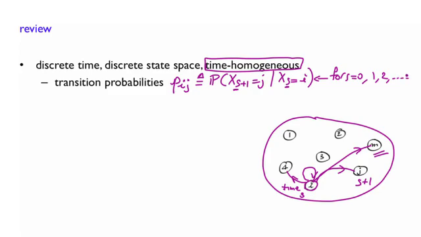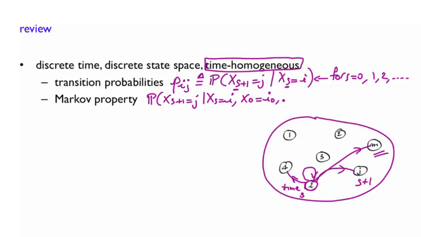So the defining feature of a Markov chain is the Markov property. And the Markov property essentially says that the past is not really important in order to predict the future as long as you know where you are now. Another way of saying it is that if you look at the probability of going next to state j, given that you are now in state i, and that I give you in addition the entire trajectory, so I tell you that it was in i0 at that time and so on and so forth, all the way up to time s minus 1 where it was in i(s-1).